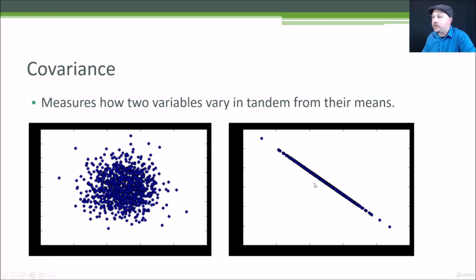Now, in contrast, over here on the right, you can see there's a very clear linear relationship between age and income. So covariance and correlation gives us a means of measuring just how tight these things are correlated. So, I would expect a very low correlation or covariance for this data on the left, but a very high covariance and correlation for the data on the right. So that's the concept of covariance and correlation. It measures how much these two attributes that I'm measuring seem to depend on each other.